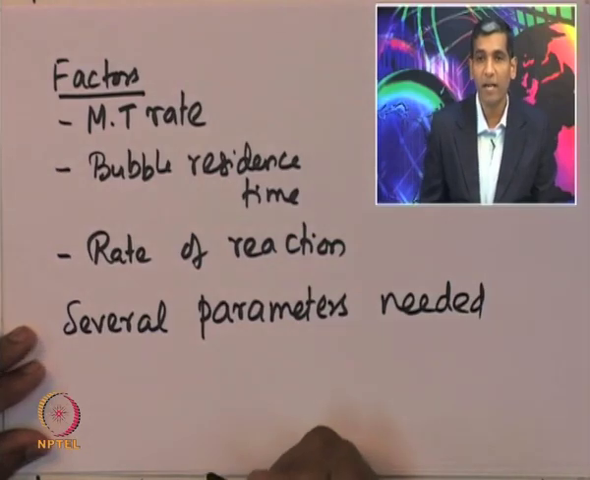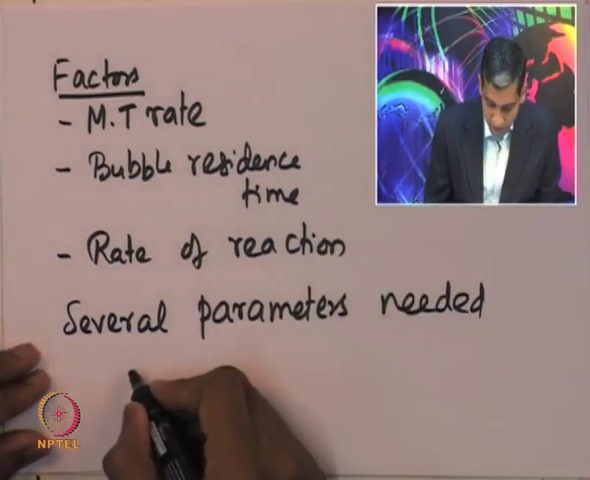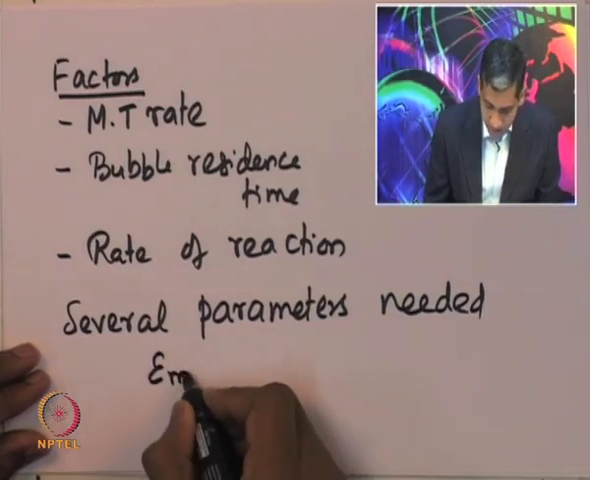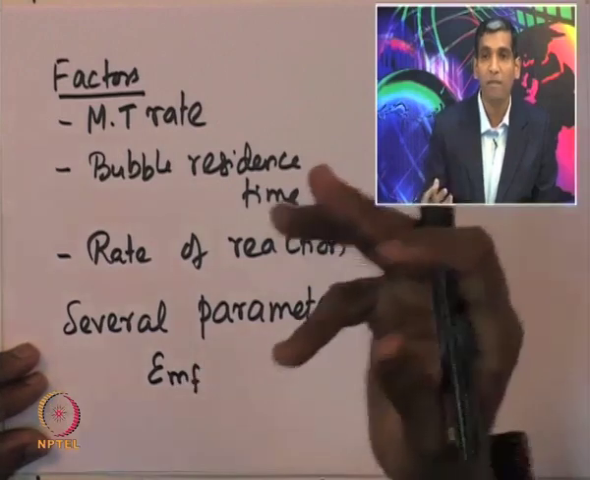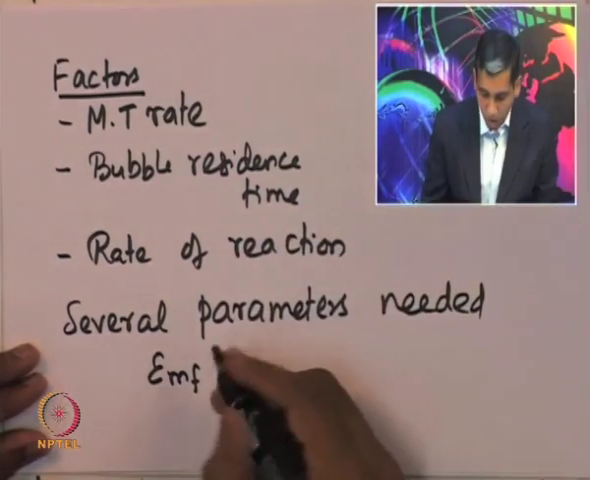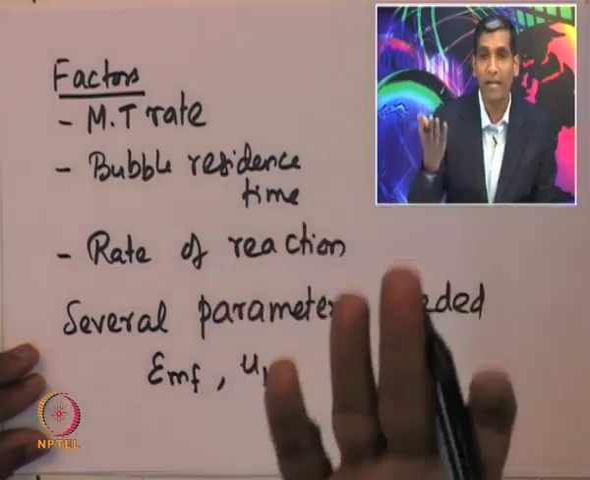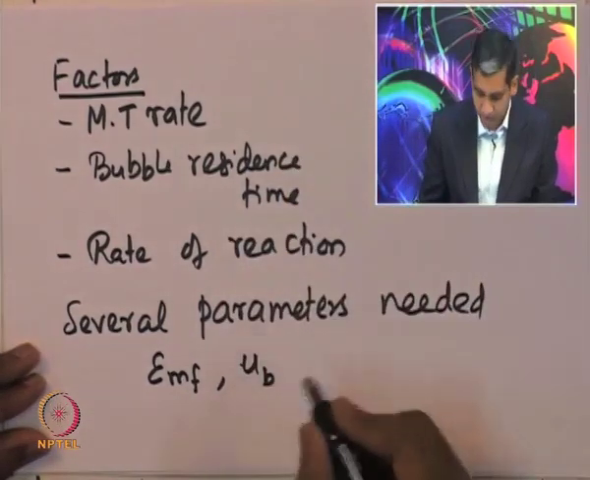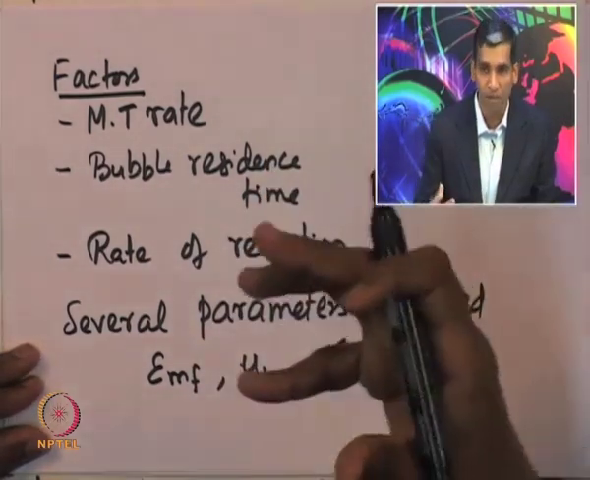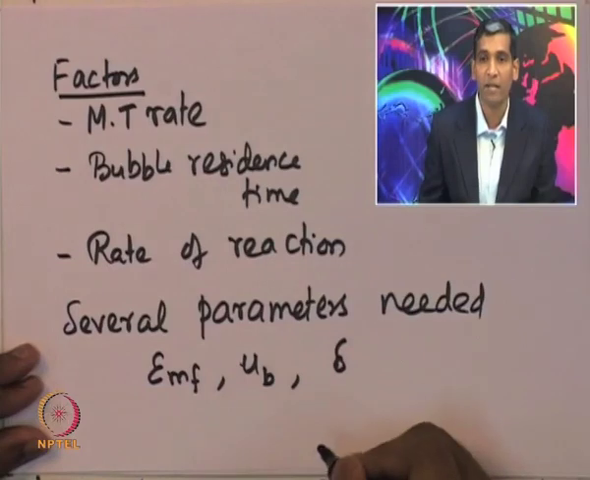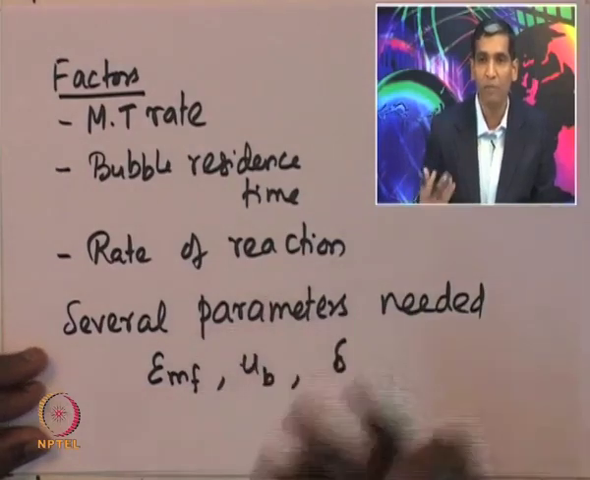Several parameters are needed in order to perform a design of such a fluidized bed reactor. For example, what is the porosity of the bed under the minimum fluidization conditions? What is the velocity with which the bubbles are actually rising inside the fluidized bed reactor? And then what is the fraction of the reactor which actually consists of bubbles, which is characterized by this value delta. And so there are all kinds of parameters which are required to be estimated.